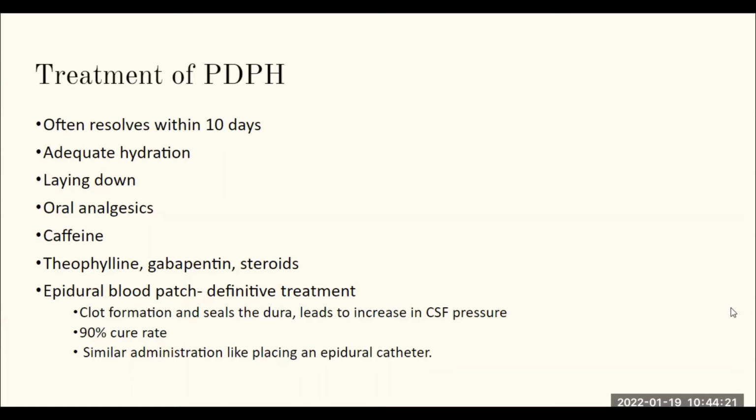For the most part, it has been found to be 90% effective, and most patients express feeling better after an epidural blood patch.